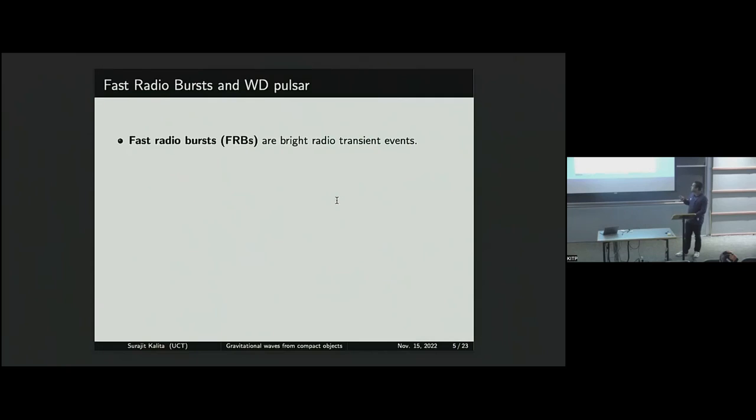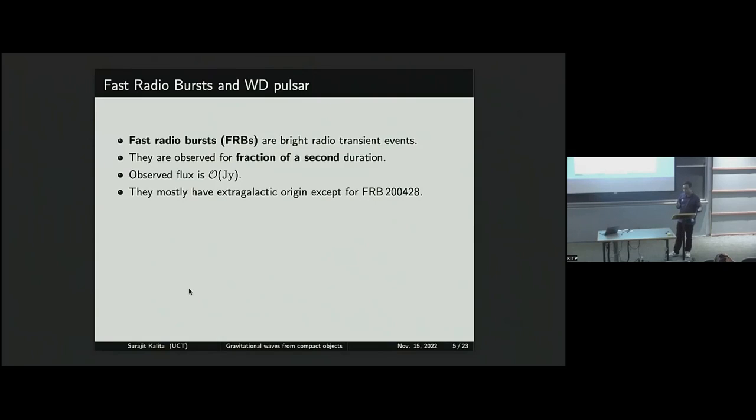Next, let me go quickly through fast radio bursts. Fast radio bursts are observed in radio wavelengths. They are radio transients lasting a millisecond, and they are very bright, of the order of Jansky. Some of them are found to be repeaters, and some apparently non-repeaters so far, because many FRBs have been detected. Most of them have been confirmed to be extragalactic in origin because of their high dispersion measure, except one which has been recently detected by CHIME.